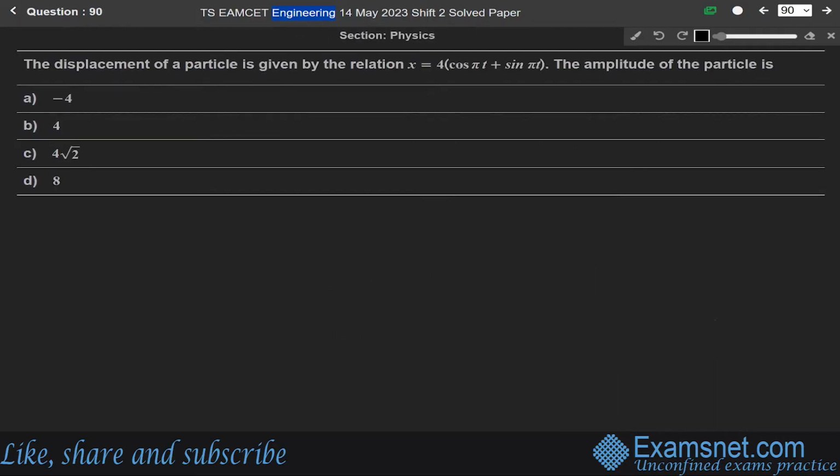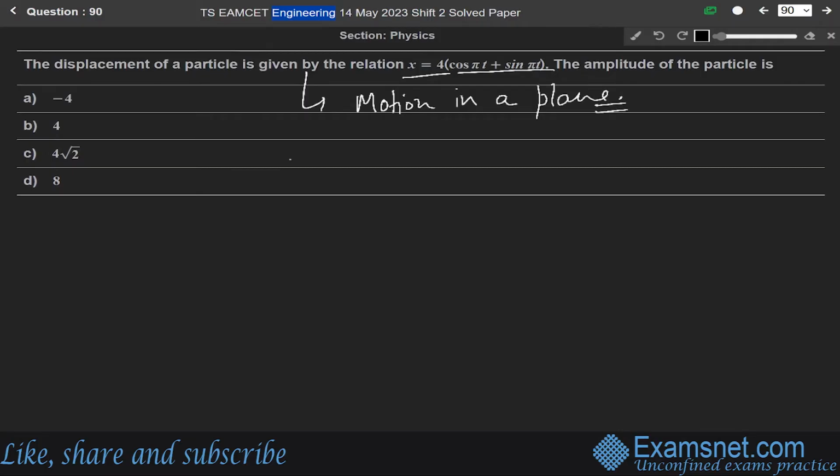Okay. Now next question, 90. The displacement of a particle is given by the relation x equals 4 cos pi t plus sin pi t. We have to find the amplitude of the particle. Again, this question is from the chapter of motion in a plane.